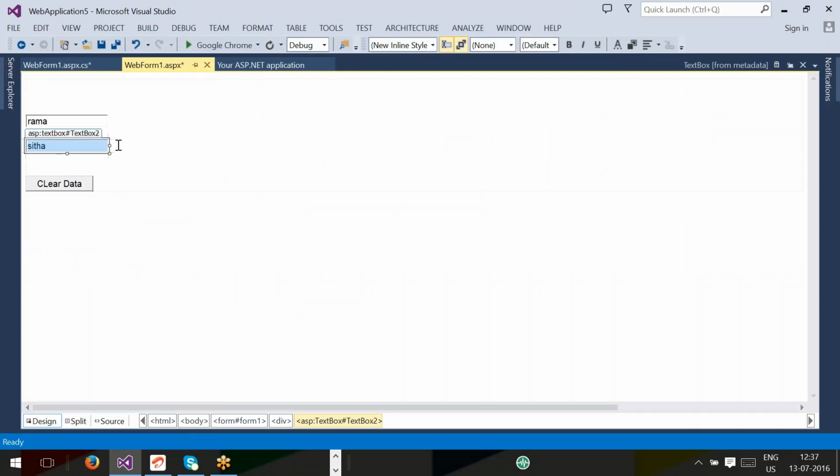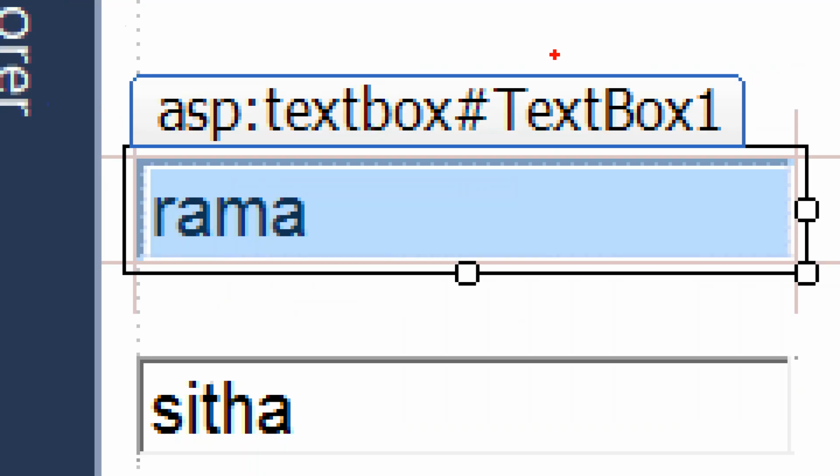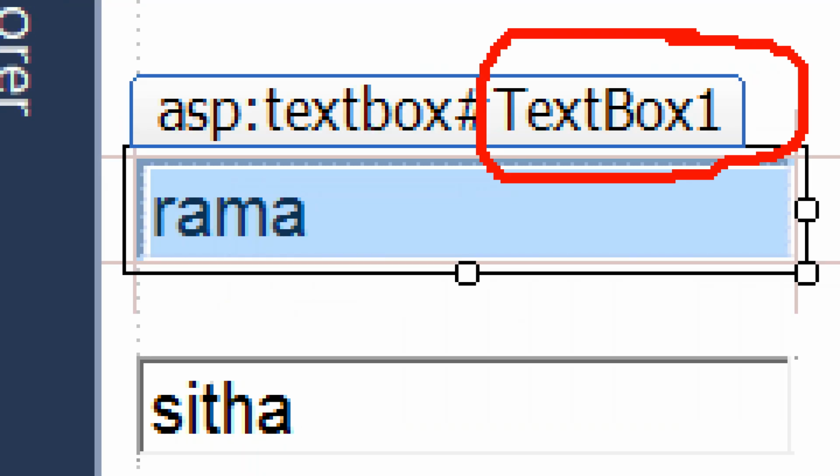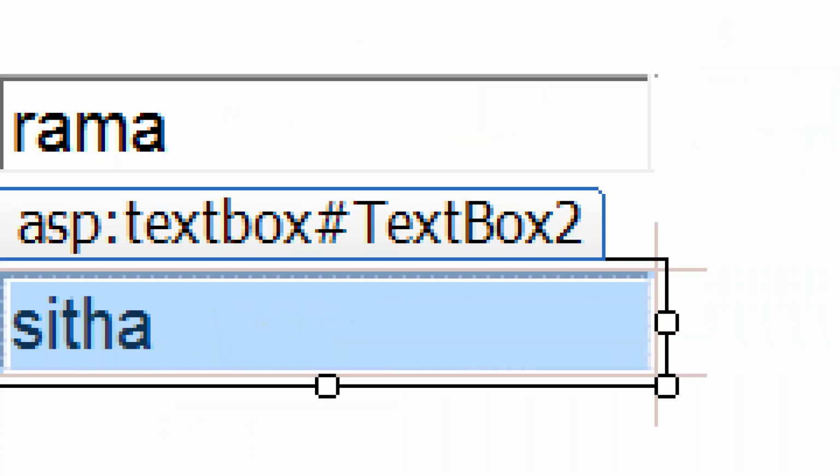Right now in your form, how many text boxes do you have? Two. First text box ID is Text box 1, its Text is Rama. Second text box ID is Text box 2.